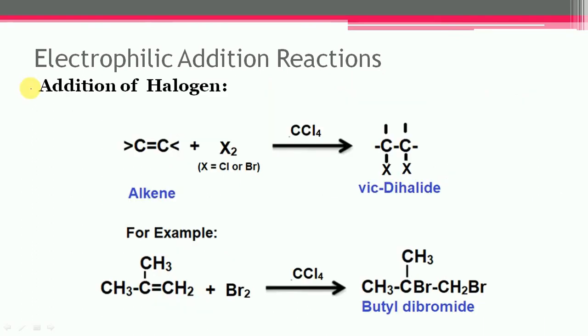Next is the addition of halogen. In this case, alkene undergoes addition of chlorine or bromine in the presence of inert solvent carbon tetrachloride at room temperature, and finally a vicinal dihalide will get formed. For example, this alkene is treated with bromine in the presence of carbon tetrachloride and butyl dibromide will get formed.